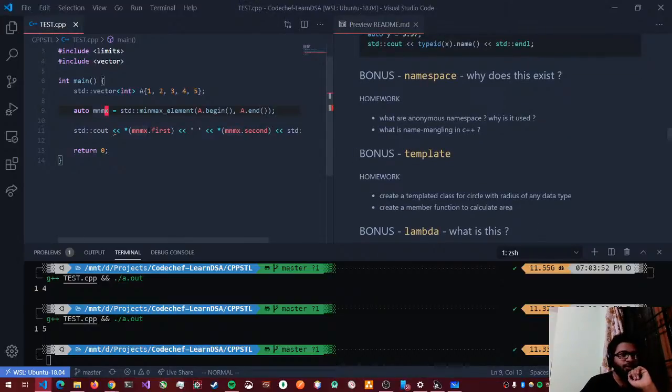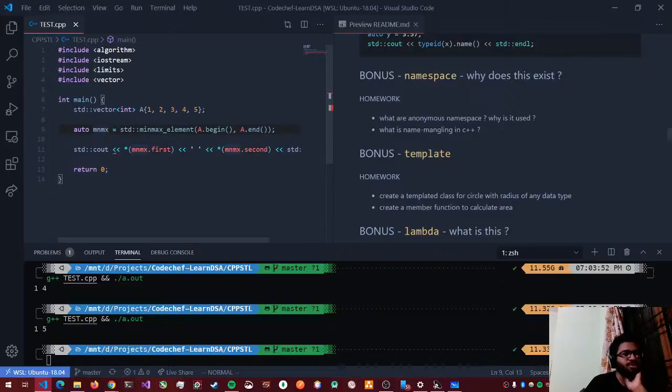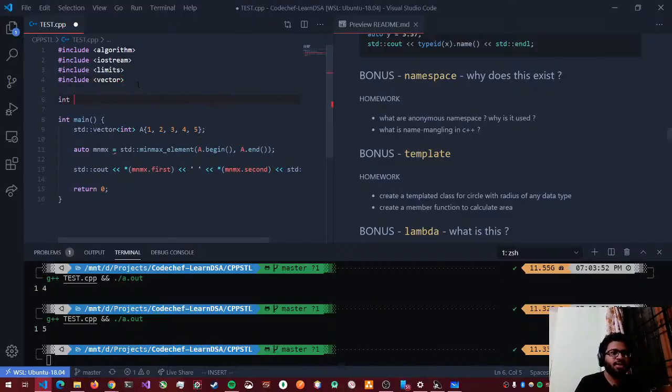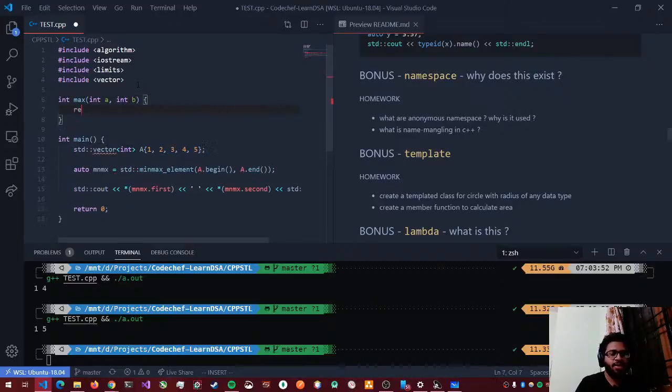Another thing that I would like to go over is namespaces. So as I said, we'll look into what this std means. So std is actually a namespace. A namespace is basically to separate two different functions from each other. Now let's say I have an int max here, right? That takes integer a, comma integer b, and it returns, let's say, std max of a, b. That's cheating a little bit.